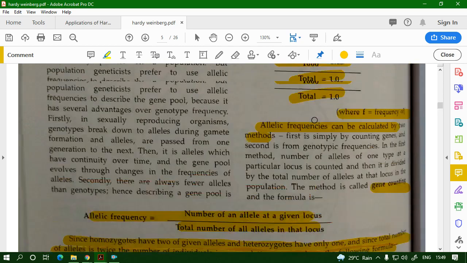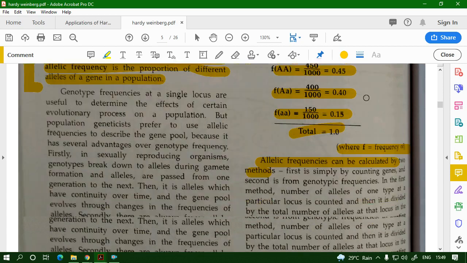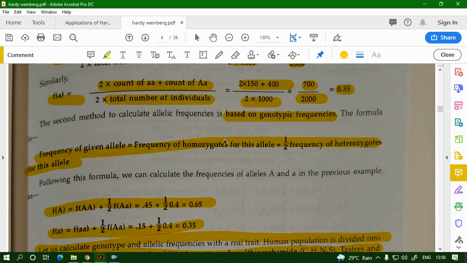In this problem, the genotypic frequency is 0.45, 0.40, 0.15. You have been given this, but you have not been given the numbers like 450. If you had been given them, you could use the earlier formula, but you have not.